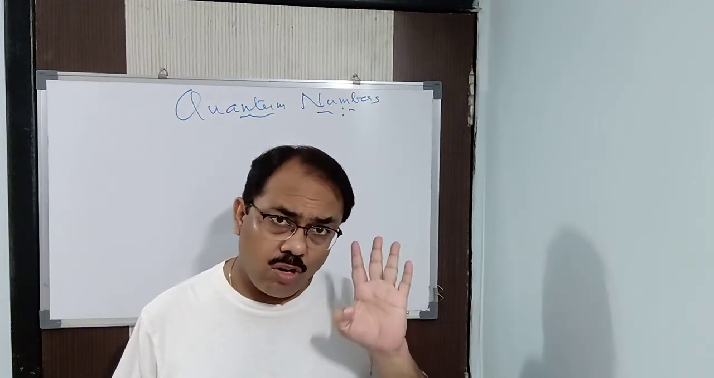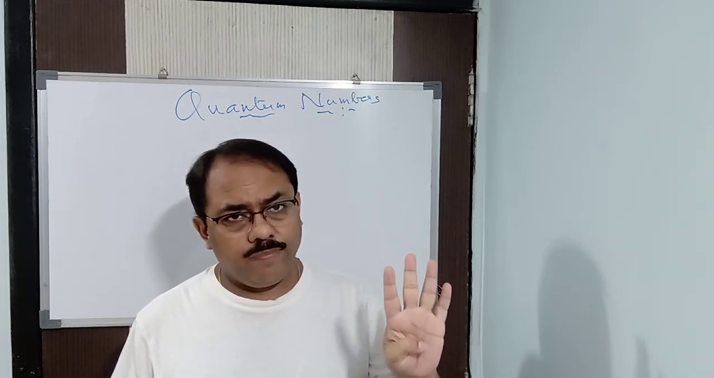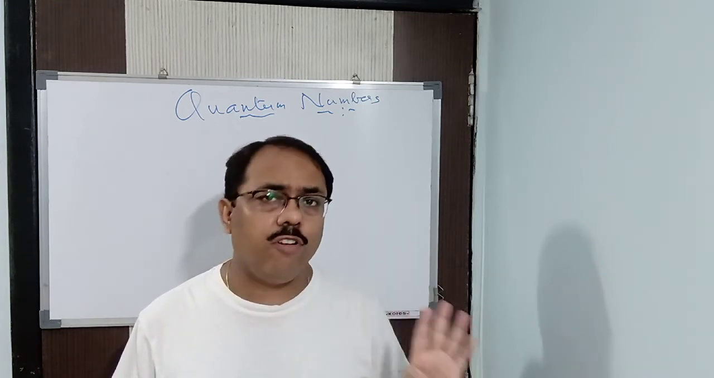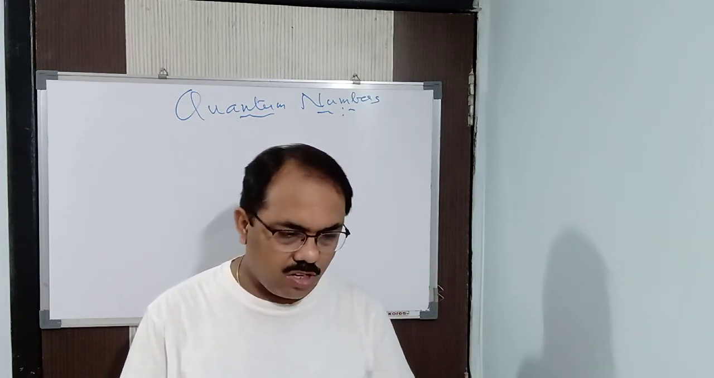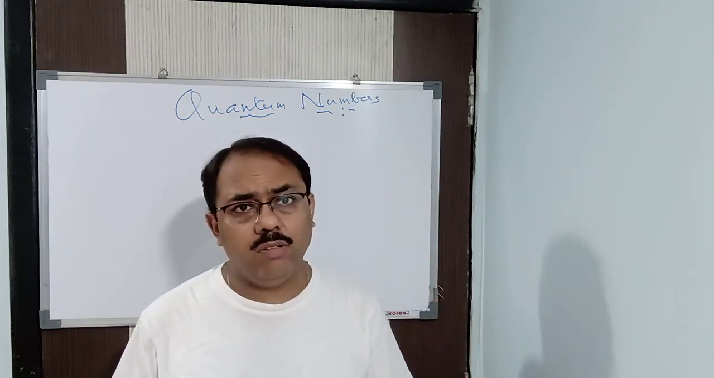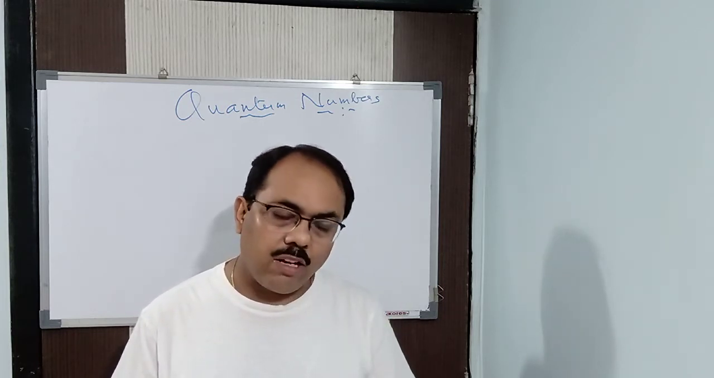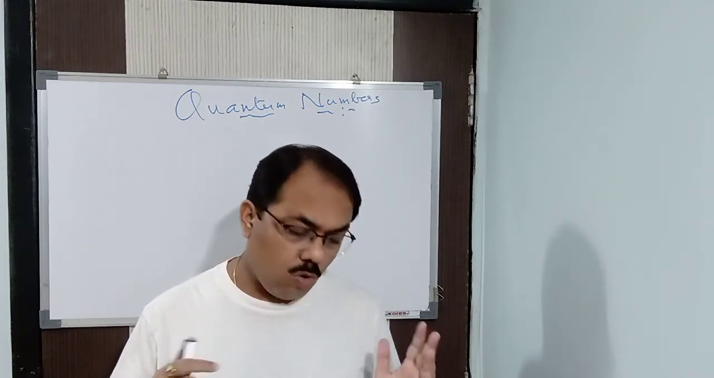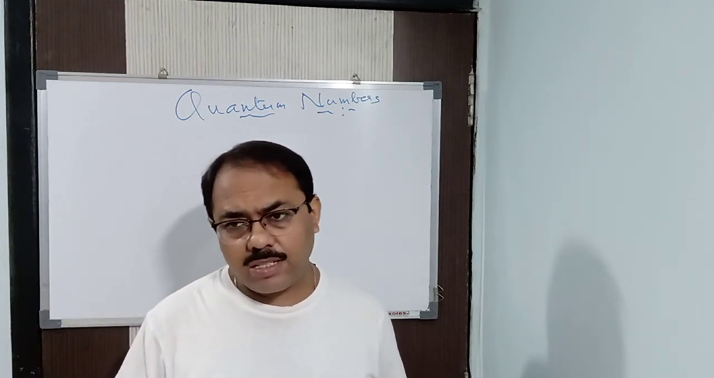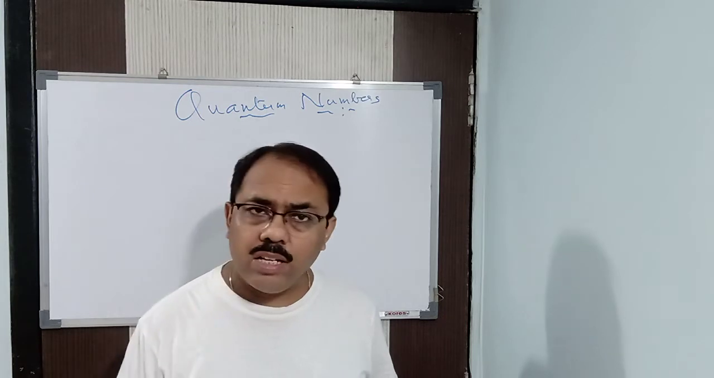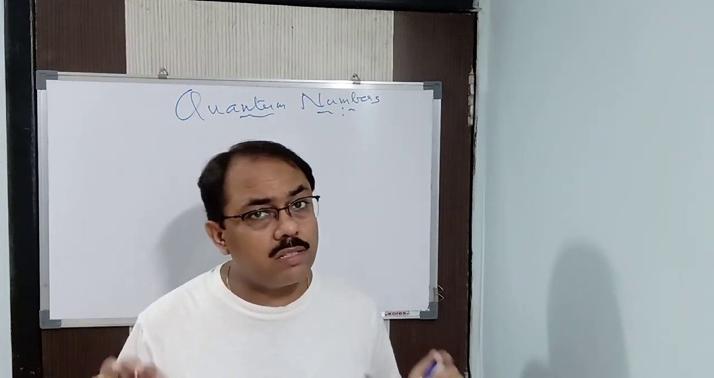It's a set of 4 numbers. Quantum numbers are 4, by which we get the complete information about an electron in an atom. What is that information? Already I have discussed with you, but once again, let me tell you. Its location, its energy, the type of orbital occupied, the shape, the orientation, the distance of that particular electron from the nucleus. That is called the complete address of an electron in an atom.